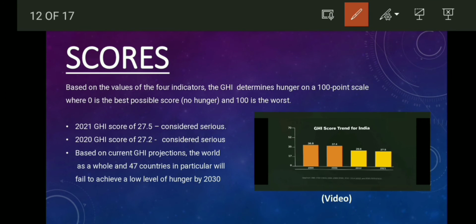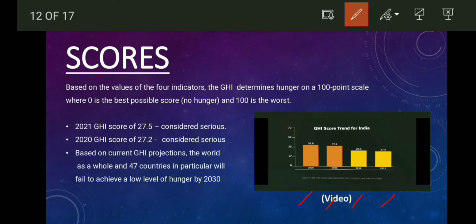So if we analyze previous years' scores, in 2000 it was 38.8, 2006 it was 37.4, 2012 28.8, and 2021 27.5. So we have declined so much since 2000, when we were at 38.8 and now we are at 27.5. If we analyze all the scores and rankings, we are at a very bad position. Even our neighbors like Pakistan and Nepal are ahead of us.